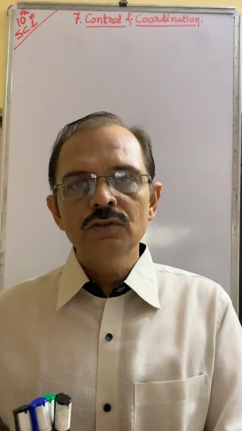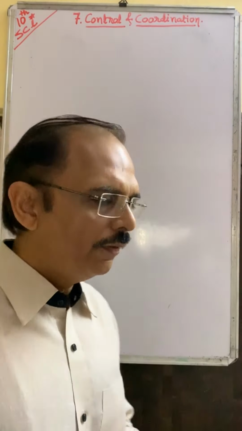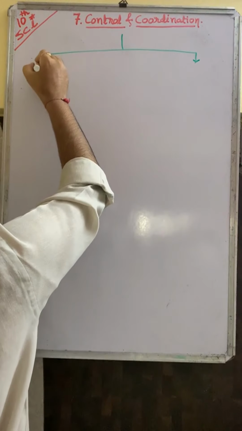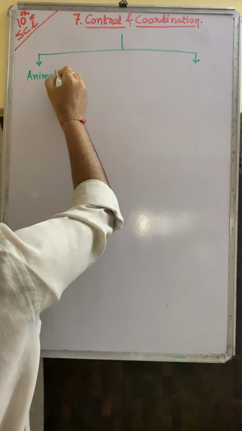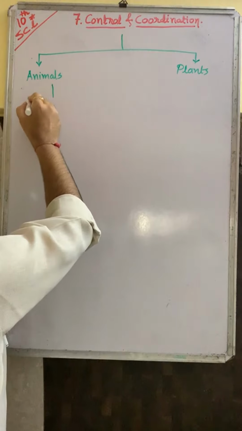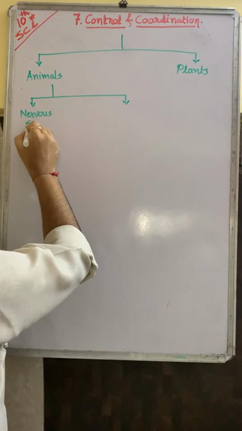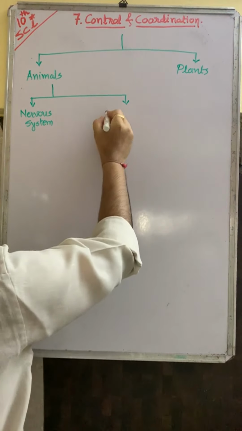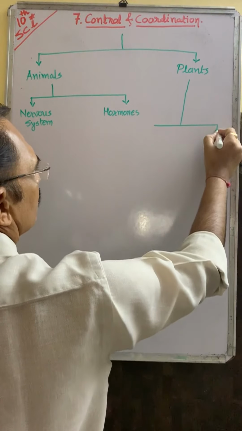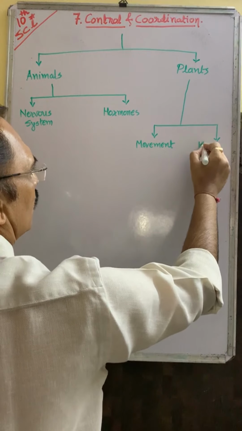In plants also we divide into two parts: movement and hormones.